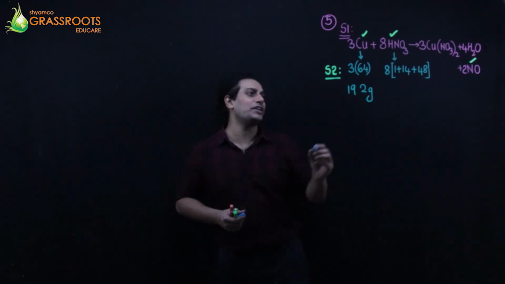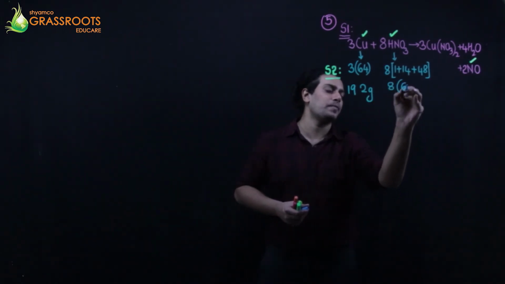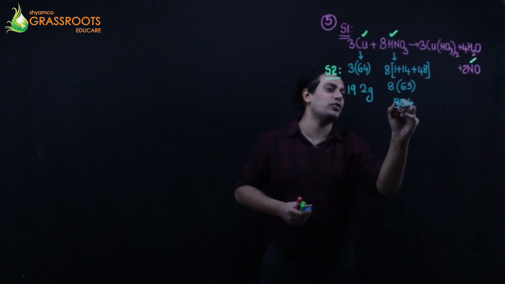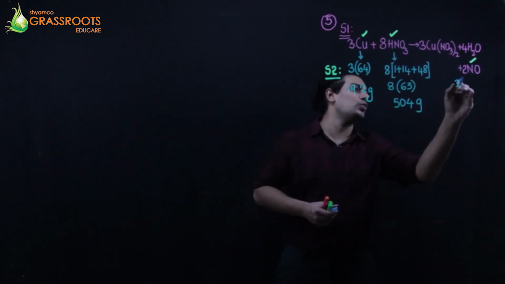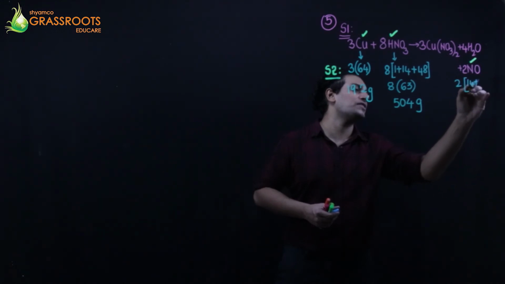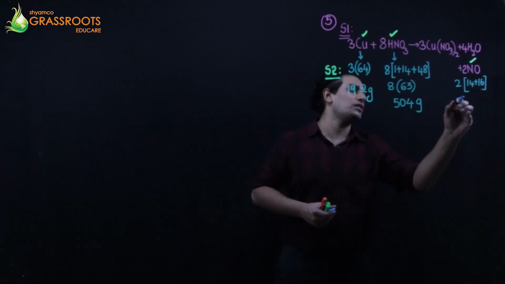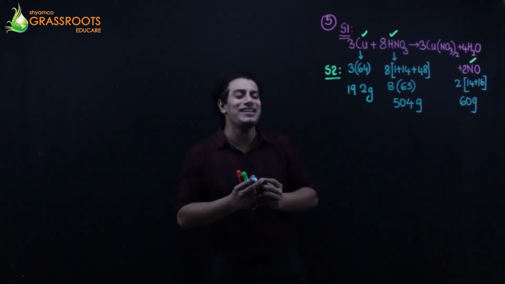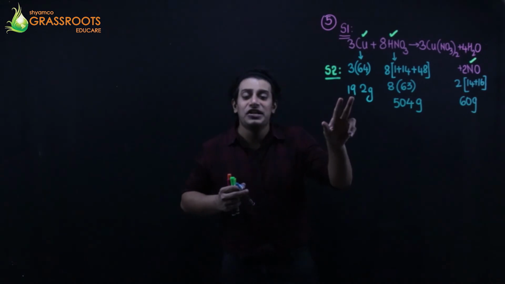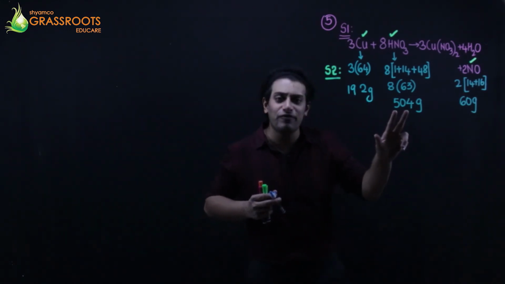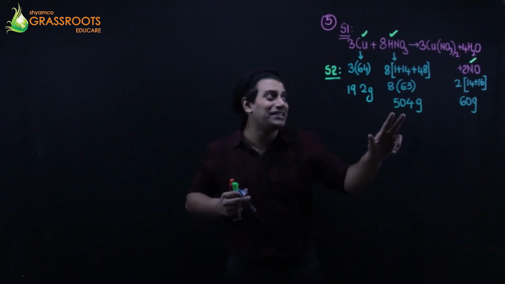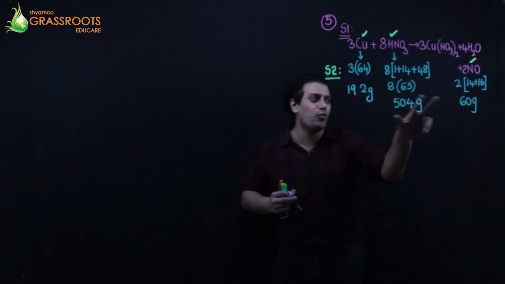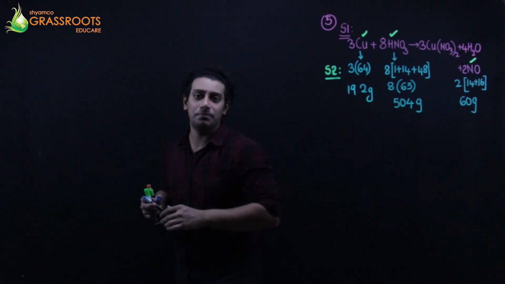So you get 63 into 8. 8 threes are 24, carry forward to 504 grams. And 2, nitrogen is 14, oxygen is 16. 32s are 60. So, can I say 192 grams of copper react with 504 grams of nitric acid to give me 60 grams of nitric oxide. This is the weight which reacts in general.